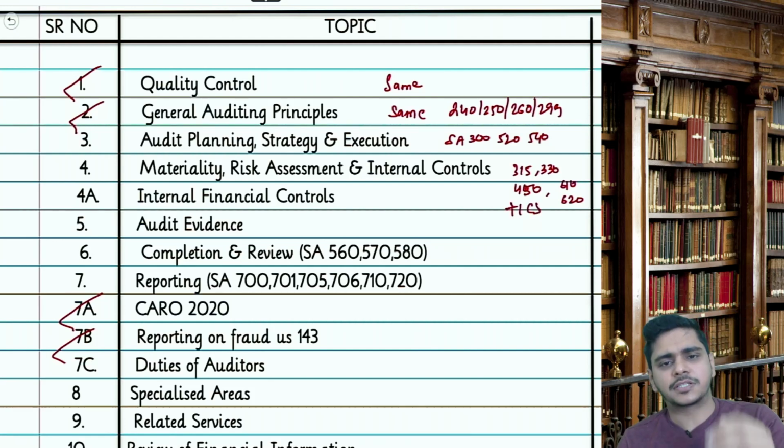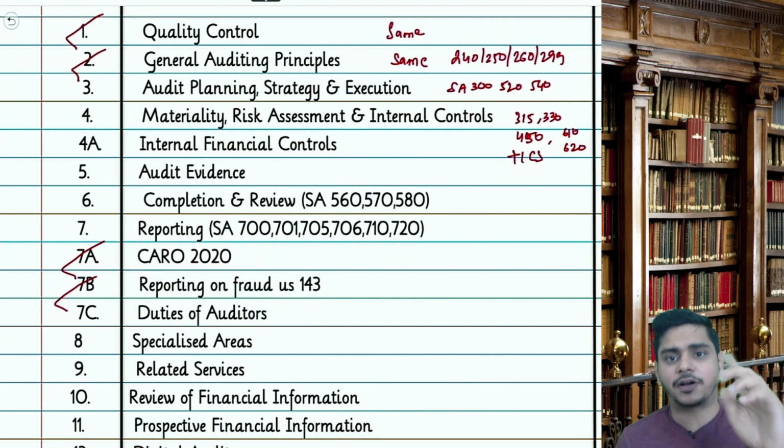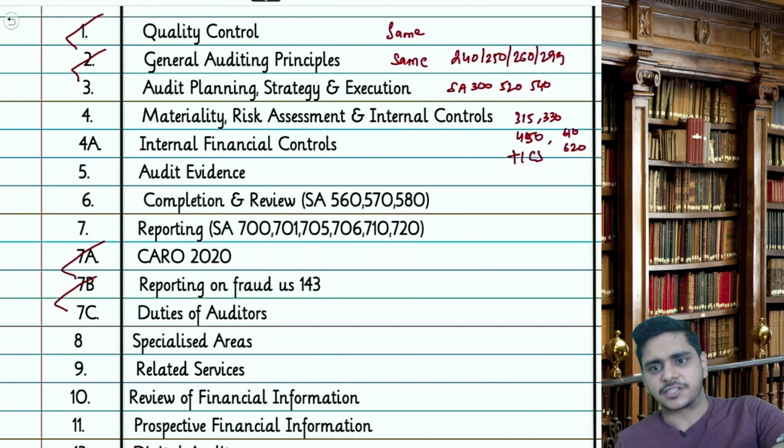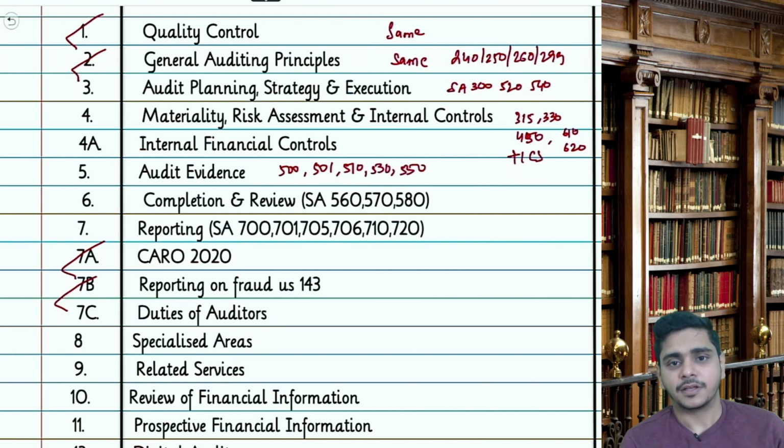Internal financial controls is a part of ICS only, that's the same point. Audit evidence will have all SAs of the 500 series: 500, 501, 510, 530, 550. 520 is above, 540 is above. Till 550 you have here in audit evidence. 560, 70, 80 is in completion and review.